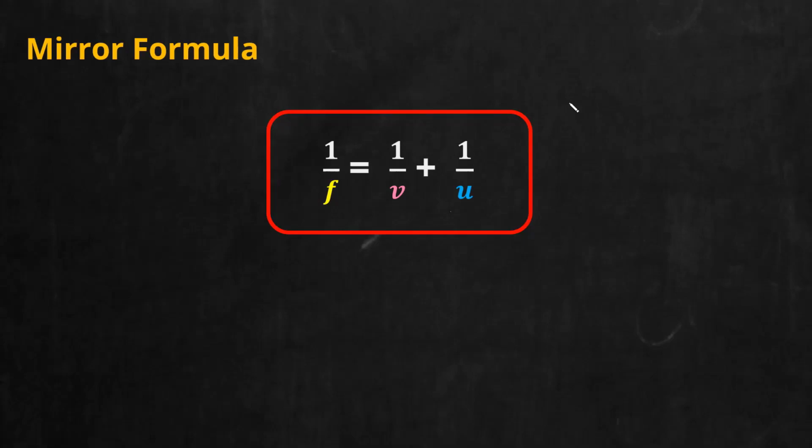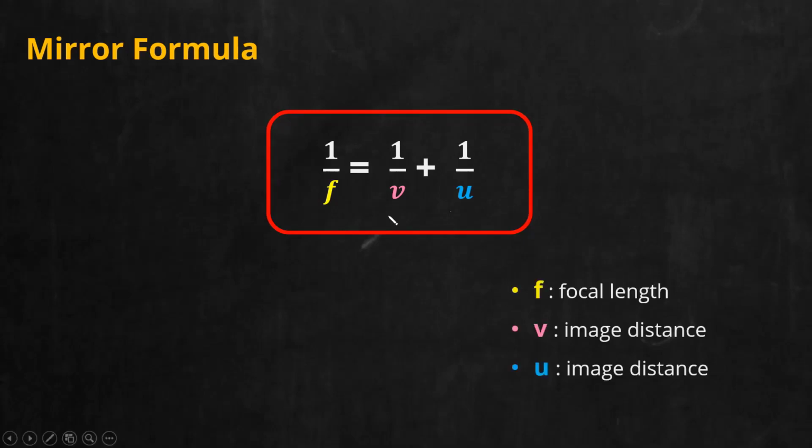Now below the box, mention each term, where F is the focal length, V is the image distance, and U is the object distance. One more thing: when you get the answer, it will always remain in the equation as a reciprocal.